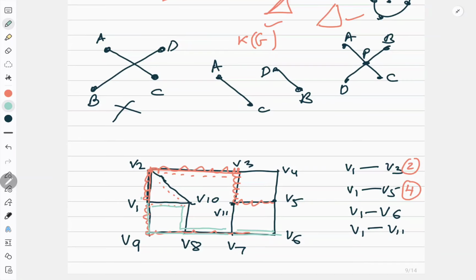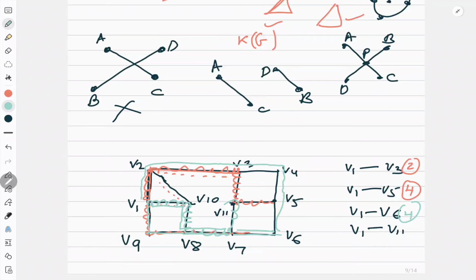And from here if I go 1, 2, 3, 4, 5, no. So the answer will be 4. Now V1 to V11. I can easily see this looks very small. So 1, 2, 3, 4. Correct. Can you see any other path from V1 to V11?